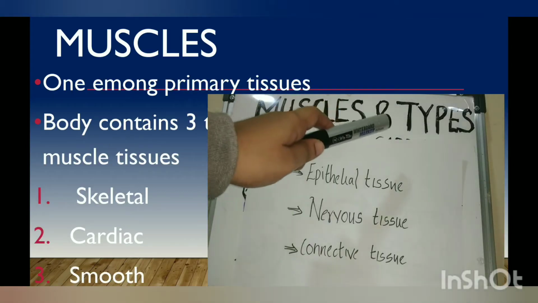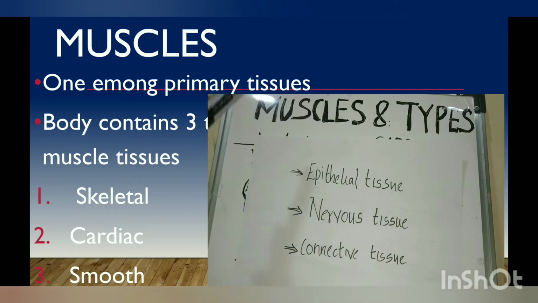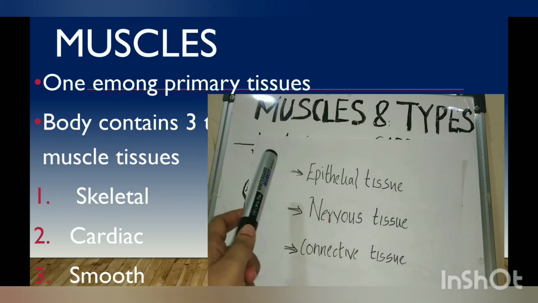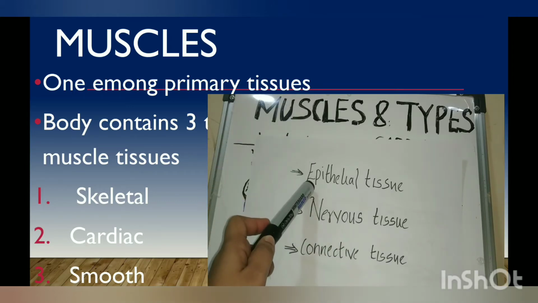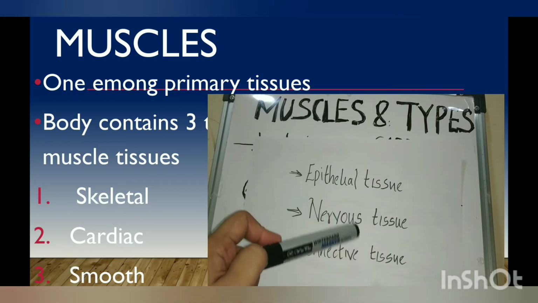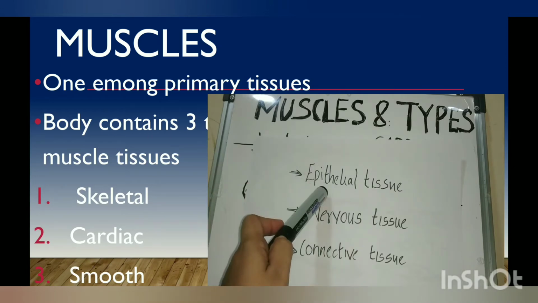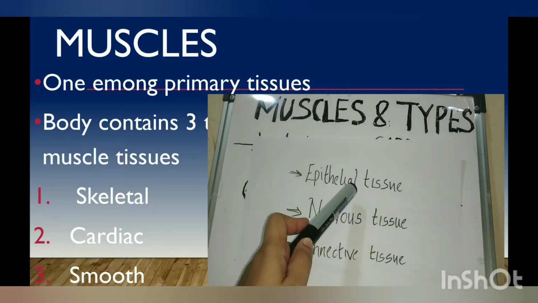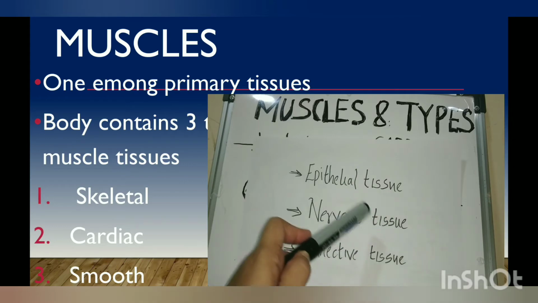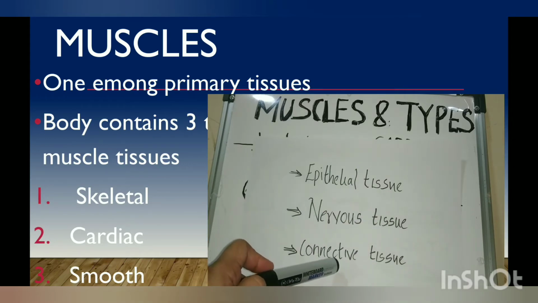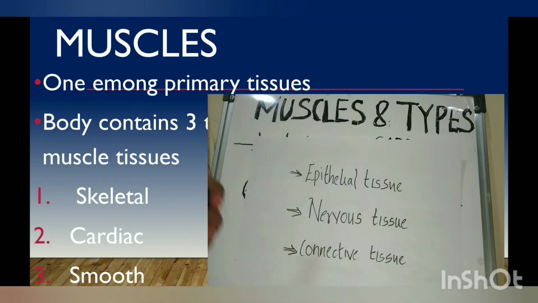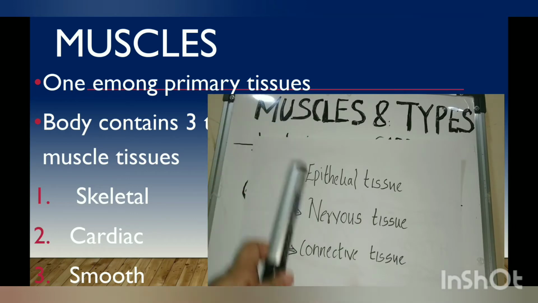Muscles and their classification. Muscle is one among the four primary tissues present in our body. Which are the other three primary tissues? They are epithelial tissue, nervous tissue, and connective tissue. Epithelial tissue is related to skin, nervous tissue is related to the nervous system, and connective tissue is blood, lymph, etc. And the fourth one is the muscle tissue. So, it is one among the four primary tissues of the body.